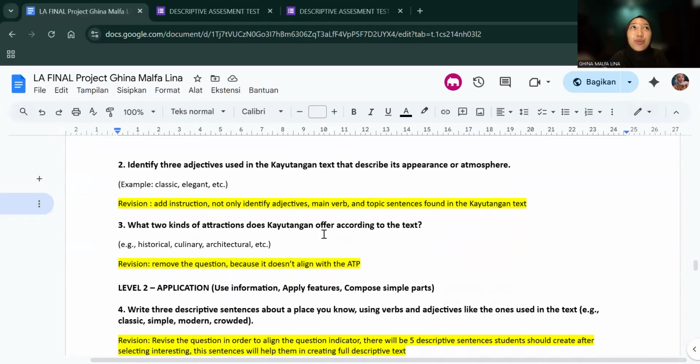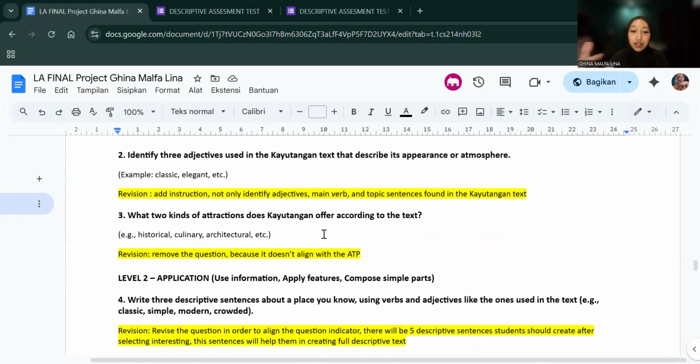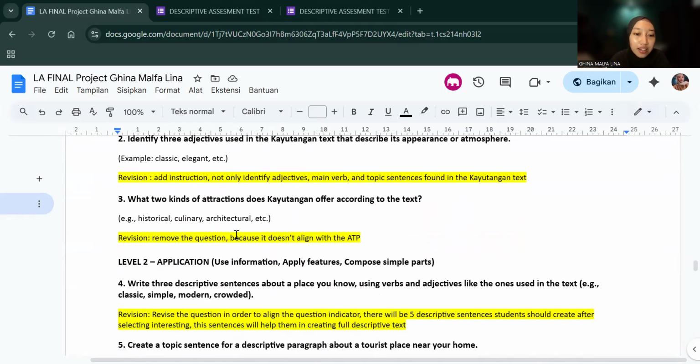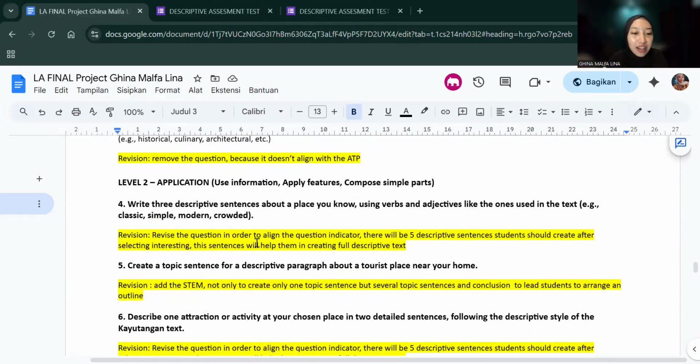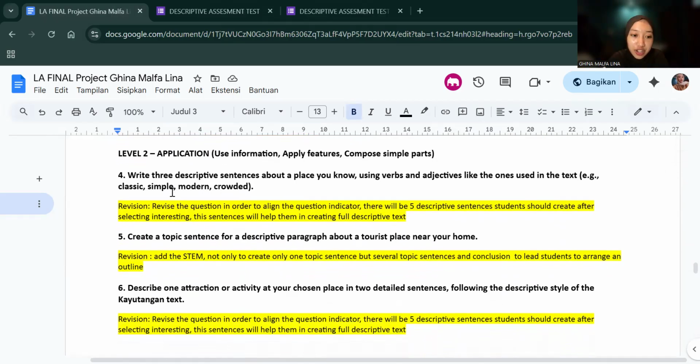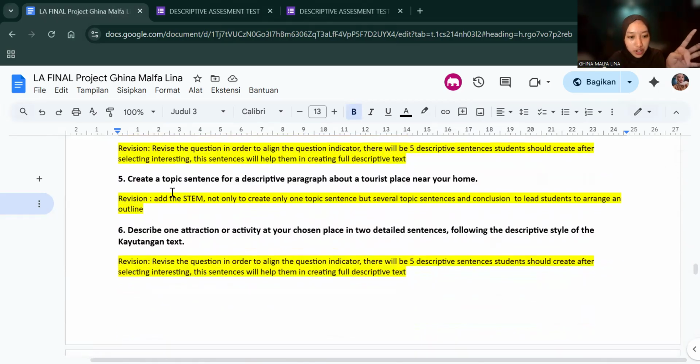Because I want the students to remember the knowledge about descriptive text, and I think adjectives alone are not enough, so I decided to add more. And then this attractions question, I removed because I want the students to look for the attractions in other activities.